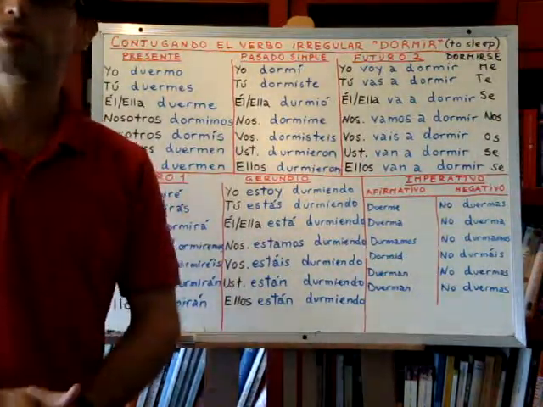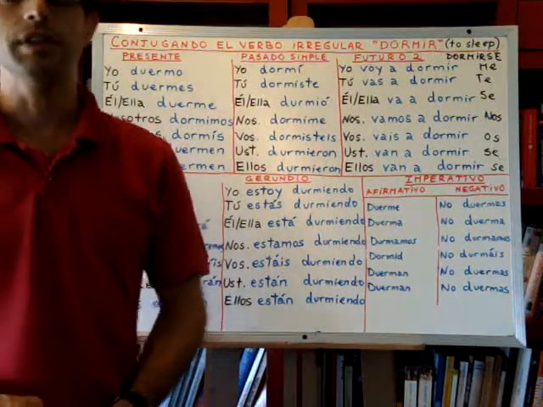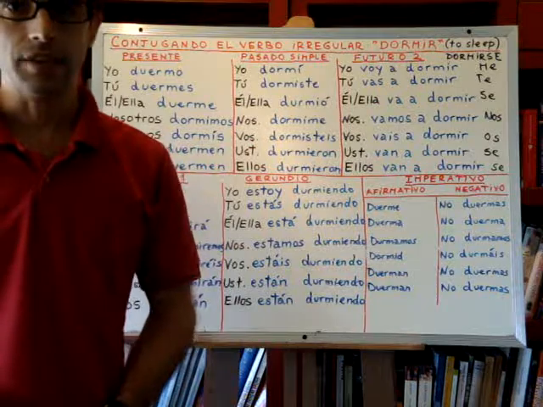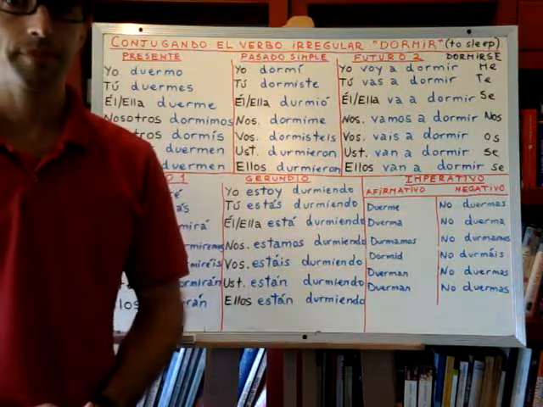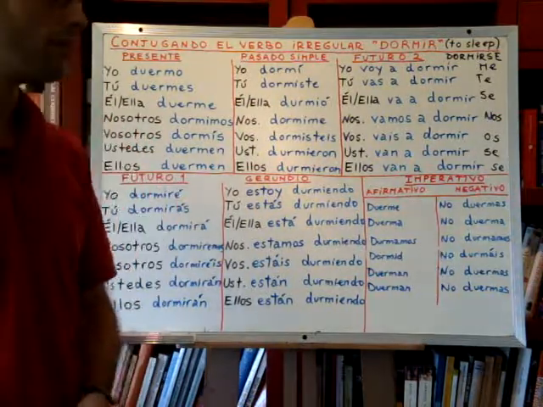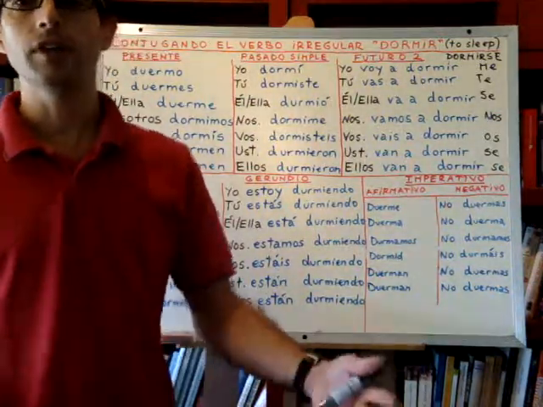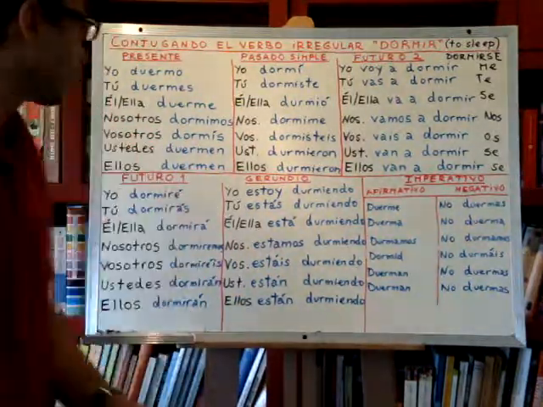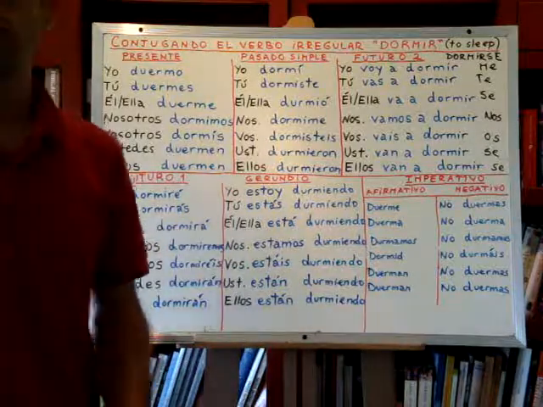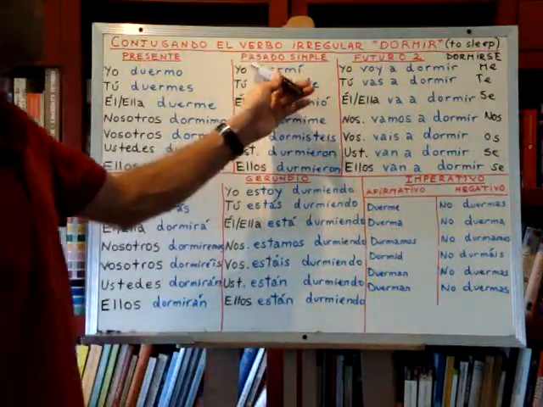For example, if I want to say, they sleep deeply, I say, ellos duermen profundamente. Okay? Or, we sleep with our eyes closed. Okay? Nosotros dormimos con los ojos cerrados. Okay? Let's go to simple past.